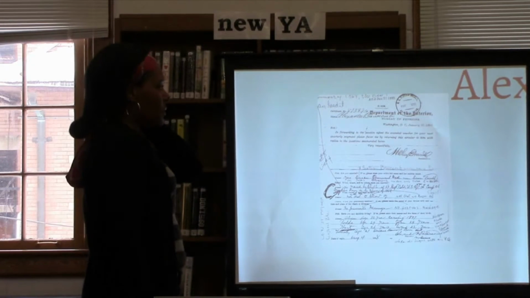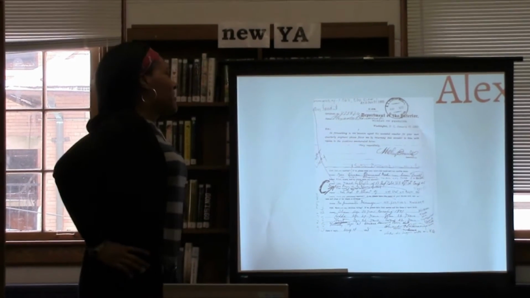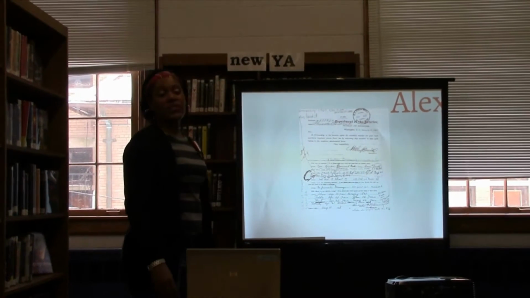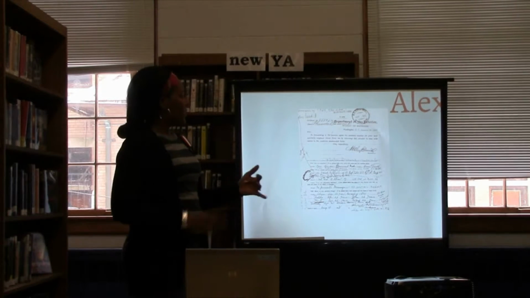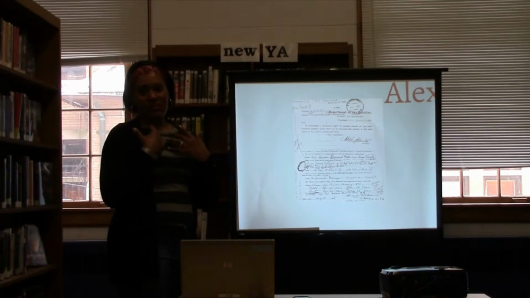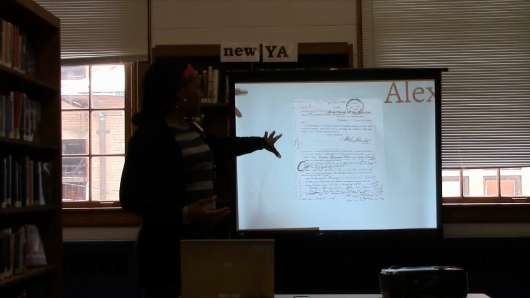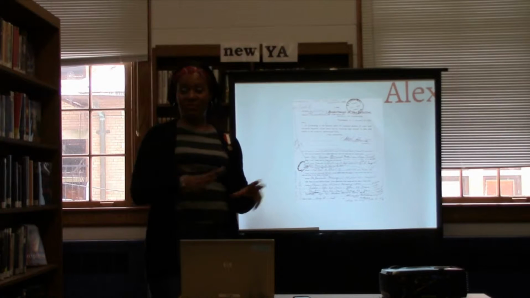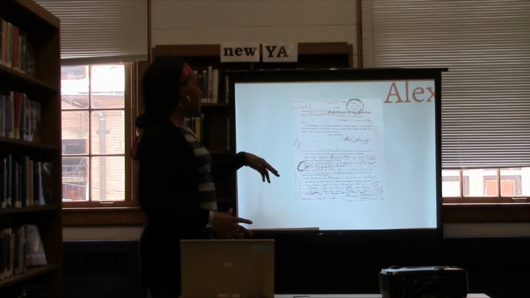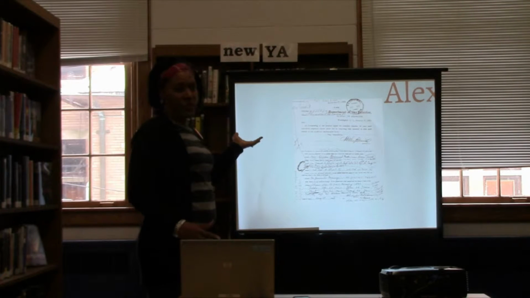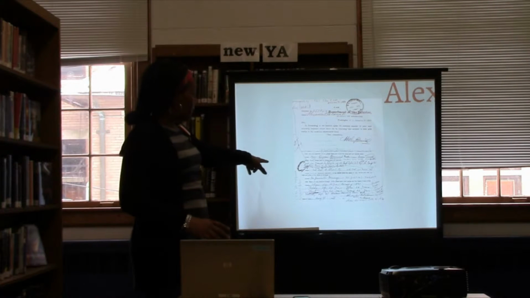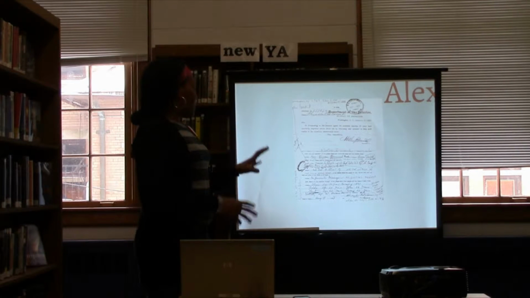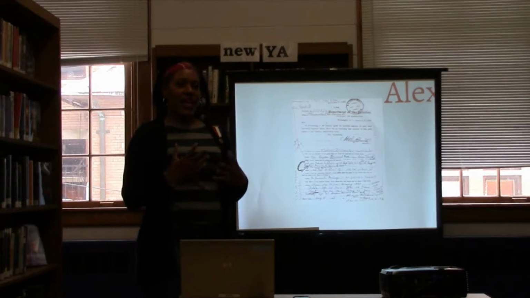So another thing that's available online, specifically at Ancestry.com, is this document from the Department of Interior and the Bureau of Pensions. There are a few things that I thought were very important to me personally, because I could see on this particular document that my grandparents, when it was legal, were married. They were married by the chaplain in the military. I could see the number of children that they had. I could see the ages. I could see a lot of different things that I would not have had access to.